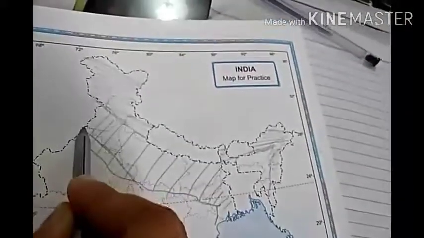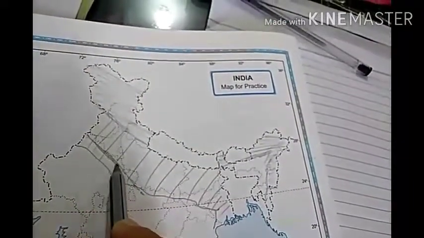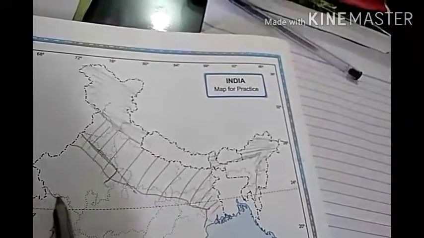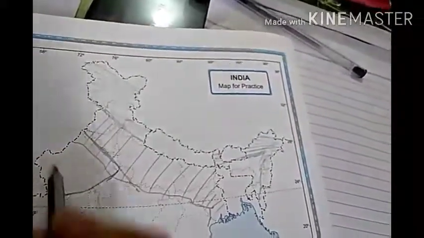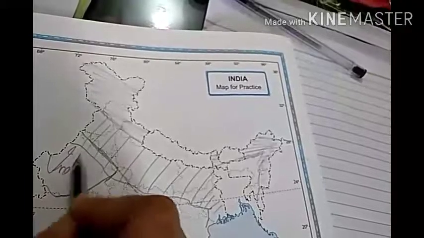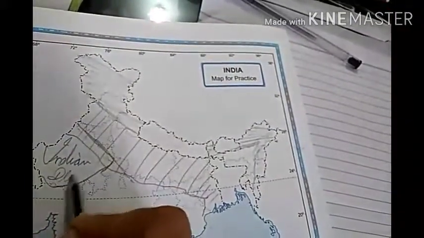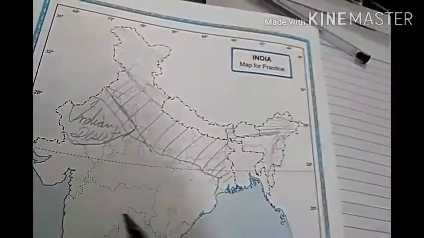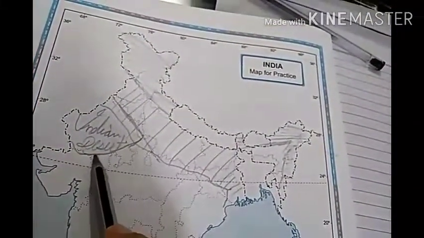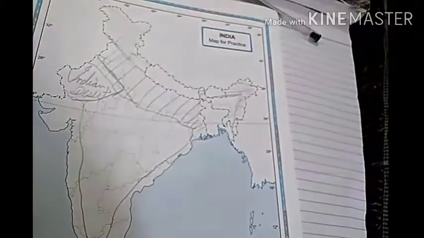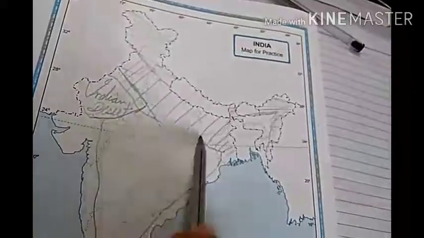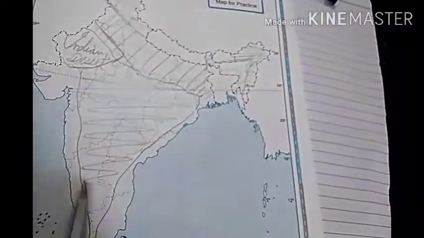Third one, the Indian desert, from here up to here. This area is known as Indian desert. Fourth one, the peninsular plateau. Peninsular plateau. Fifth one, the coastal plains.